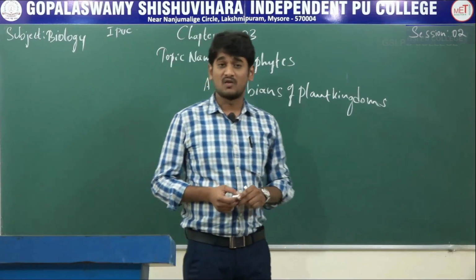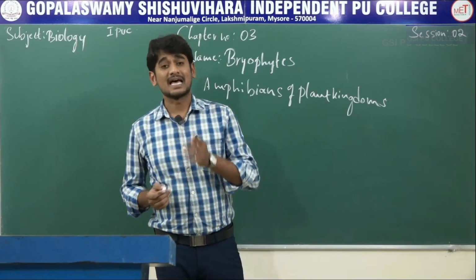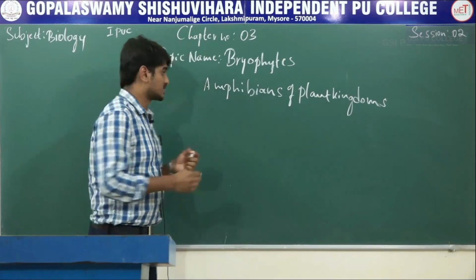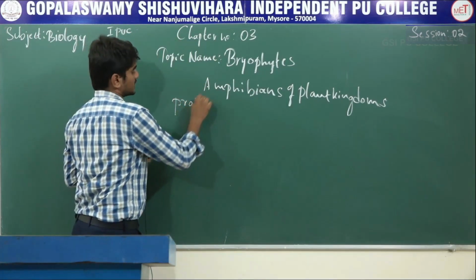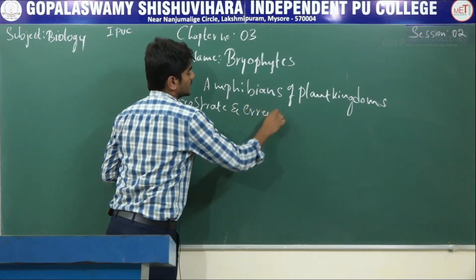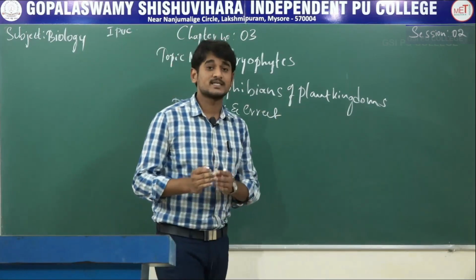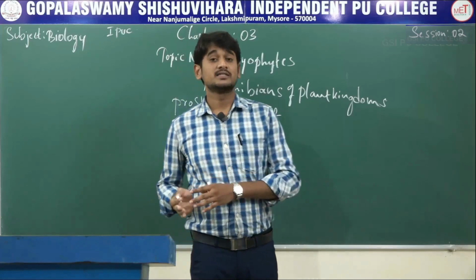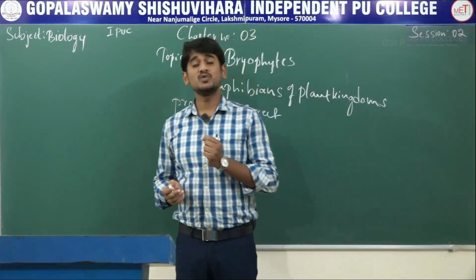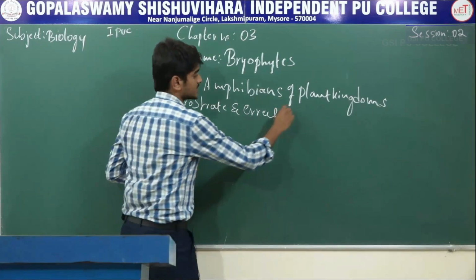The plant body of bryophytes is more differentiated than that of algae. It is thallus-like, prostrate and erect, attached to the substratum, which means the supporting object, by unicellular or multicellular rhizoids.